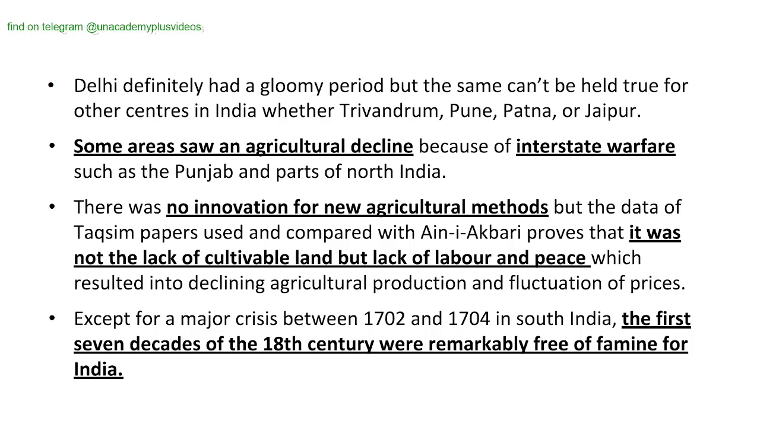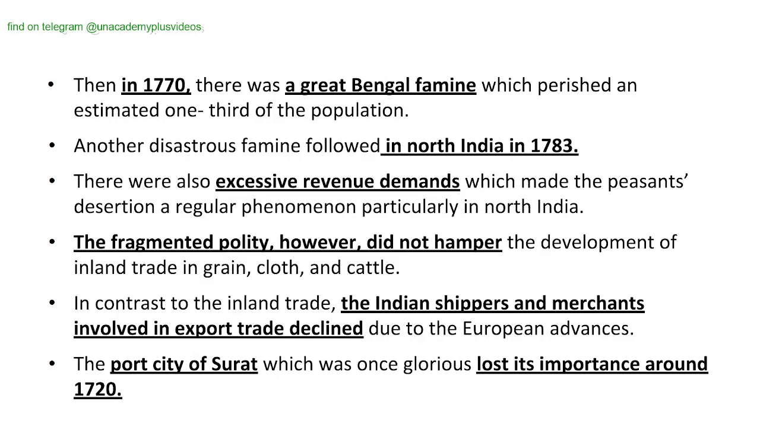Except for a major crisis between 1702 and 1704 in South India, the first seven decades of the 18th century were remarkably free of famine for India. Moving forward, in 1770 there was a great Bengal famine which killed an estimated one-third of the population. Another disastrous famine followed in North India in 1783. There were also excessive revenue demands which made the peasants' desertion a regular phenomenon, particularly in North India.